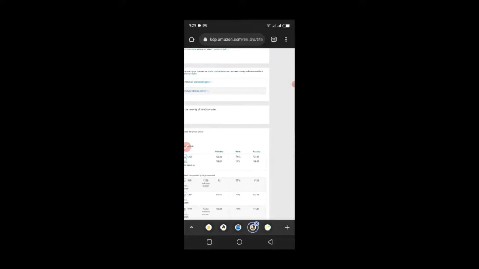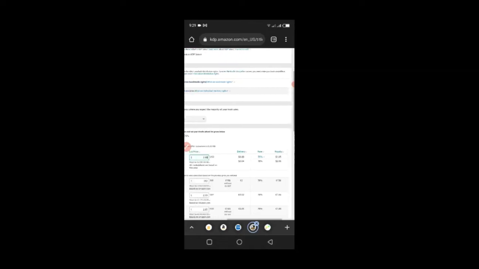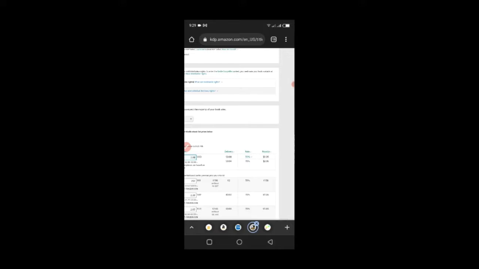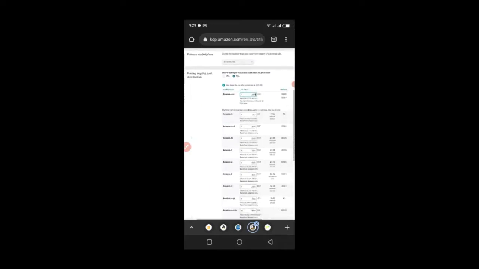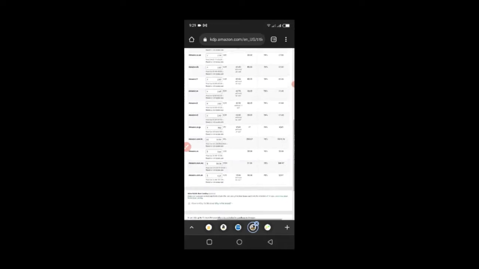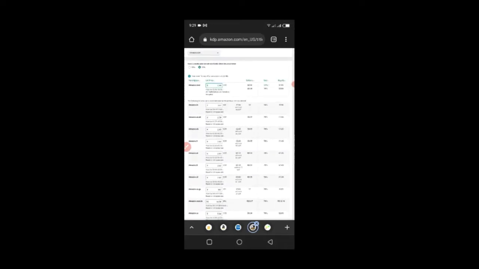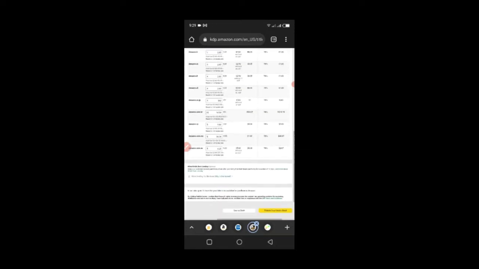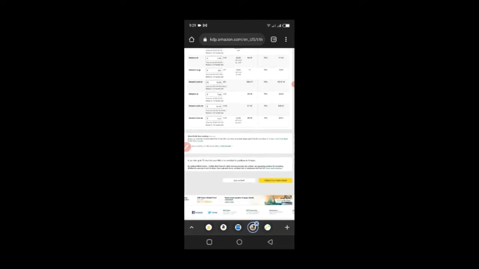On the right hand side you're going to see what your royalty will be. Your royalty is going to be $1.05 for each sale of this book at the rate of 35%, and then $2.06 at the rate of 70%. So you're going to see the conversion. The conversion is automatic. So this is what you're going to be earning in this particular market. This is what you're going to be earning in the UK market, in this market, France, Japan, Brazil, Canada. It's automatically done.